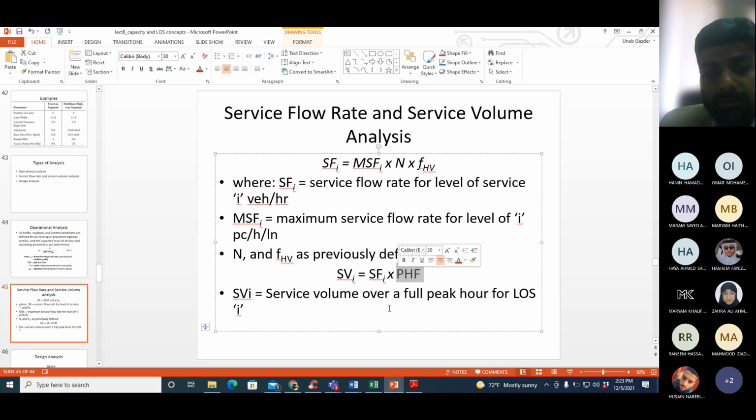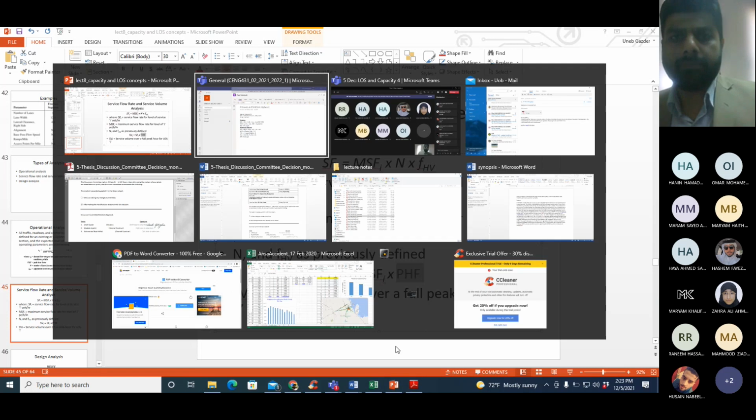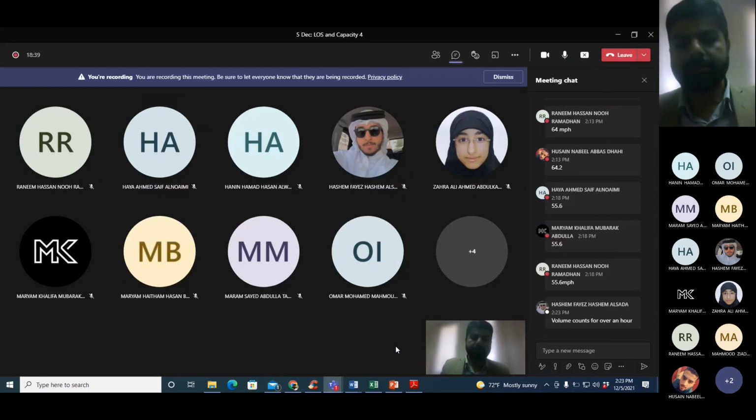Now who can tell me the difference between SF and SV, or just simply flow rate and volume? Who can tell me the difference between flow rate and volume? We have discussed in multiple chapters and multiple topics the difference between flow rate and volume. Tell me. What is the difference between volume and flow rate?